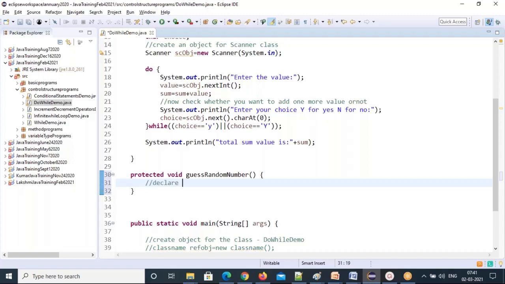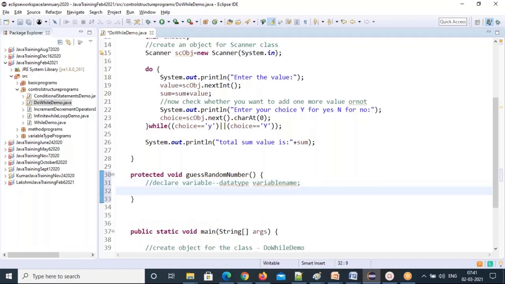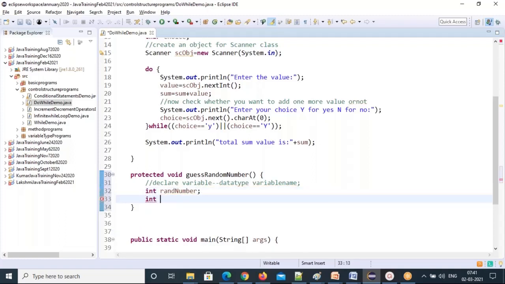Now see that, declare variables first. What is the variable declaration syntax? Data type. That's it. You are not going to assign a value here. That's a declaration. So how many values do I want? One is random number, another one is guess number. int randomNumber, int guessNumber, right?